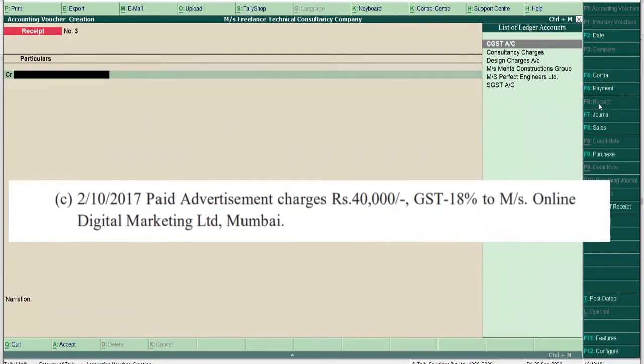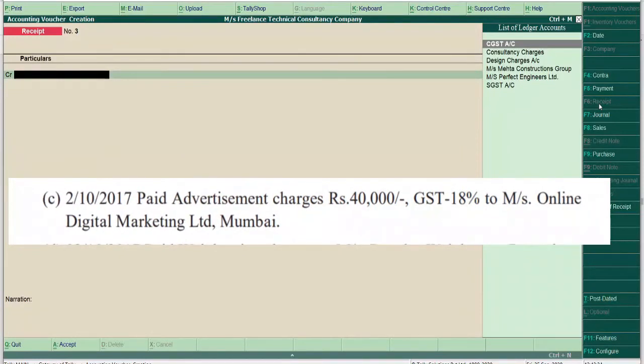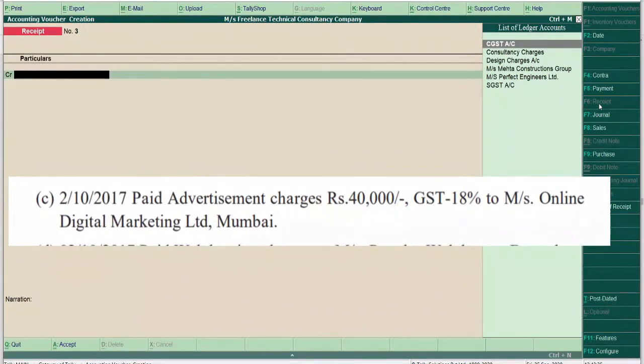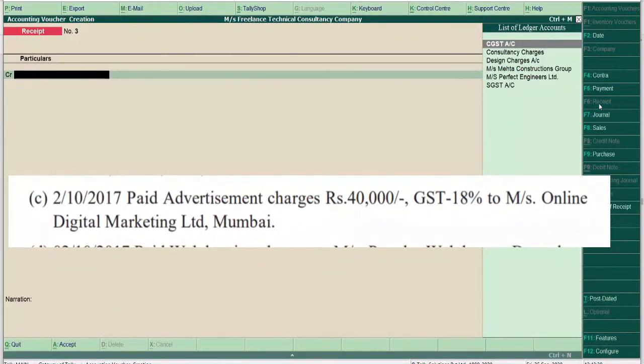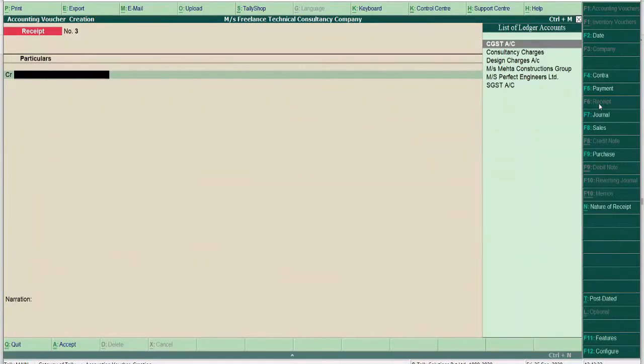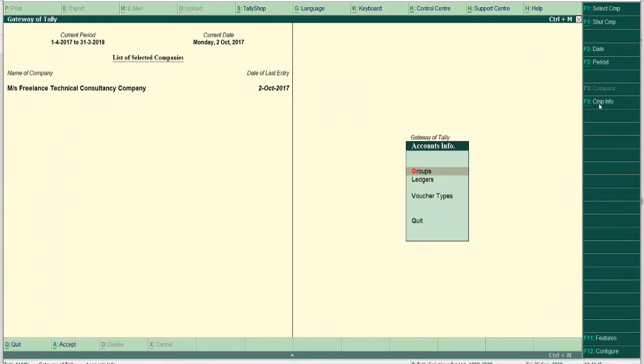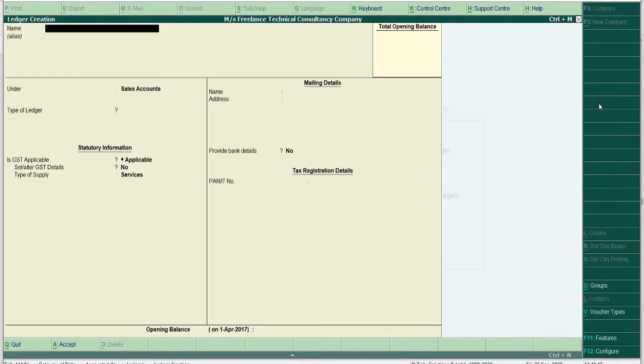Then the third entry, paid advertisement charges to Messrs. Online Digital Marketing. So this is payment. That means we are purchasing this service from another agency. So we are going to consider this under purchases. So first I will go to accounts info. I will create these ledger accounts. Accounts info, ledgers, create,